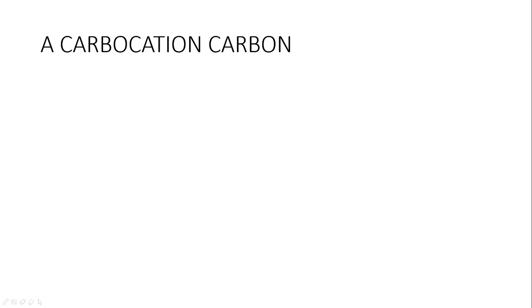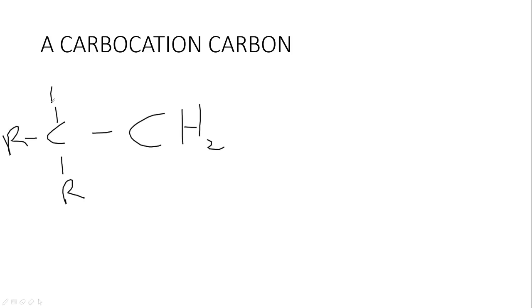Now I'm going to be drawing the 2 resonance forms of this. So I have CH2 with my alkyl groups and my hydrogen. Okay, this is alternating with my C. This has a positive charge. Now, let me just keep going. What's going to happen is that this bond between the carbon and hydrogen is going to break homolytically again. And when it breaks homolytically, it's as if it's donating the electron.